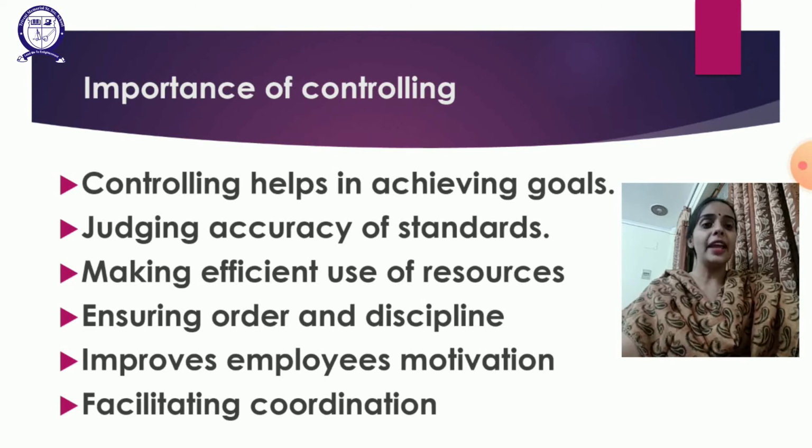Second is judging accuracy of standard. Controlling also helps in judging the accuracy of standards. Standards are decided under planning, then under controlling it is checked whether performance is according to plan or not. If it is not according to plan, they will check how much the deviation is. They will check the difference.